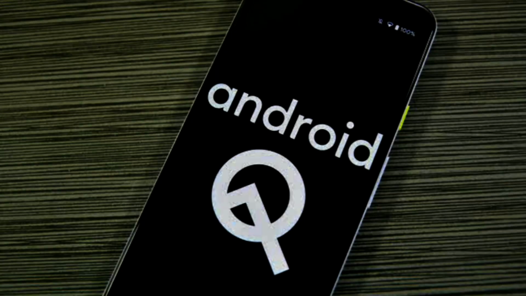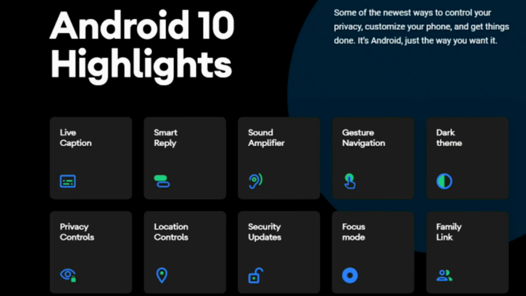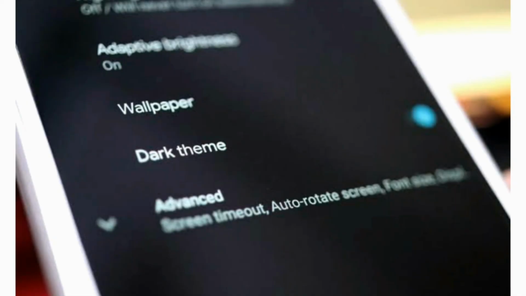Then in 2019, Google launched Android 10, not as Android Q, and also marked a new branding with a new logo and version numbers, not the usual sweet names. In this version, Google improved performance with new interesting gestures, flexible display support, and an improved system-wide dark mode to save battery life.